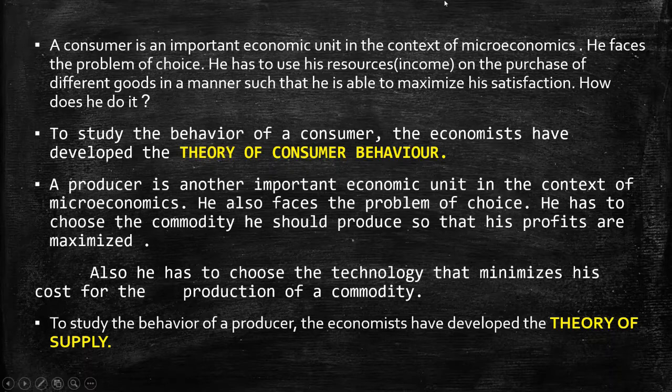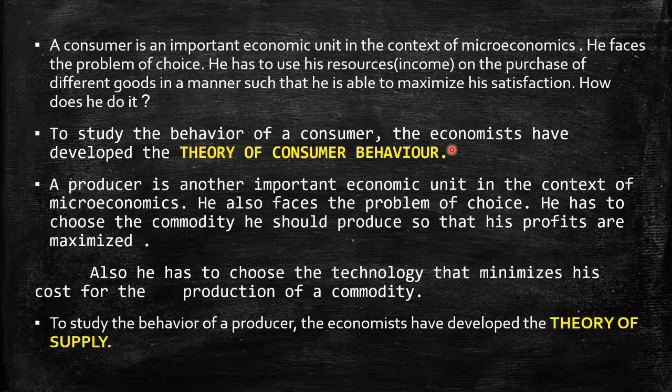He has to use his resources or income on the purchase of different goods in a manner such that he is able to maximize his satisfaction. Now, how does he do it? To satisfy his need, he has to go through a series of choices. Every consumer is a different individual, and he will react to the product or service in a different manner.